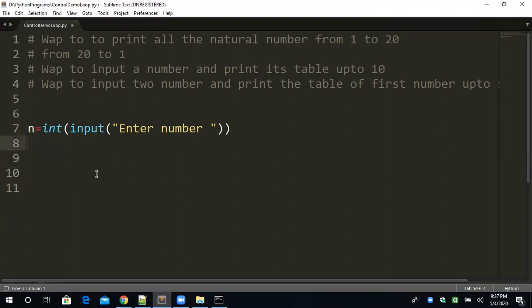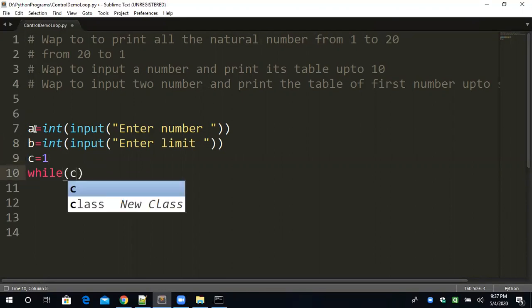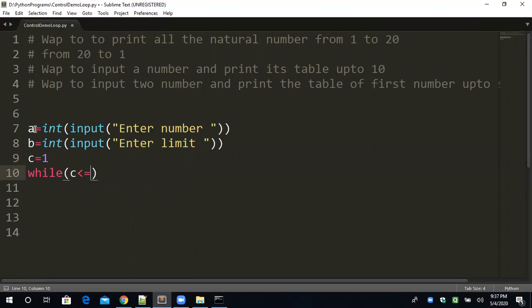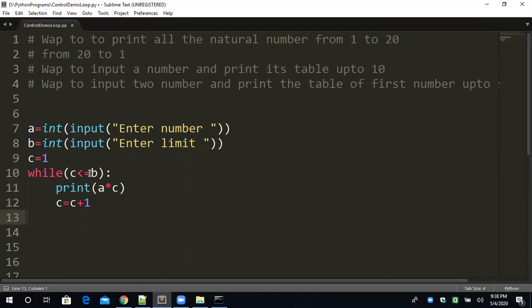I'm just erasing. Take a and b is equal to int input, enter limit. Both the values I'm taking from the user. And of course, we have to take a counter variable for execution of the loop. While c less than equal to, now here you have to understand one very important thing: b is the limit. So now we cannot take 10 specifically, we have to take b. Print a into c and c is equal to c plus 1. I think it's done. Okay.